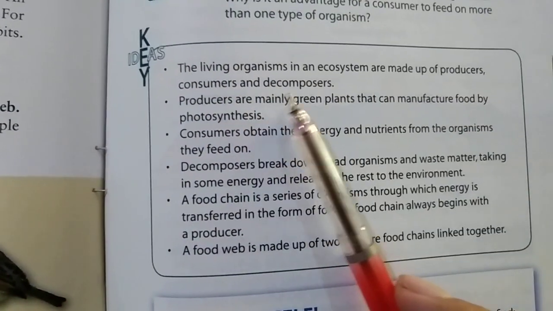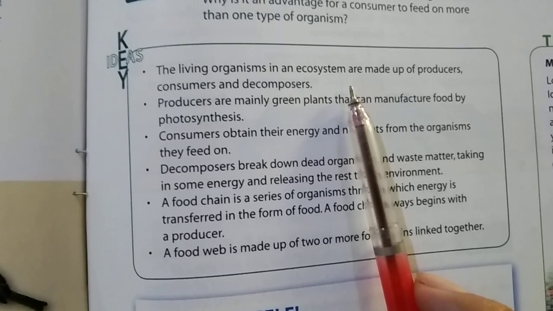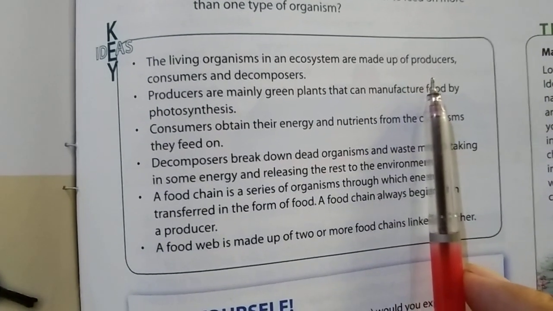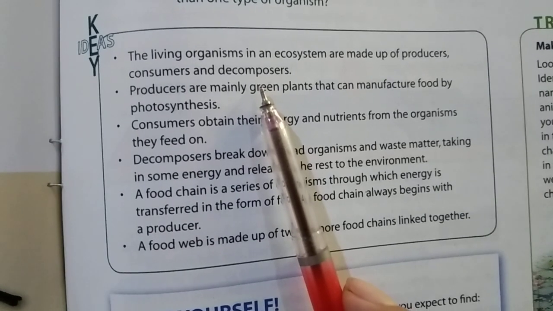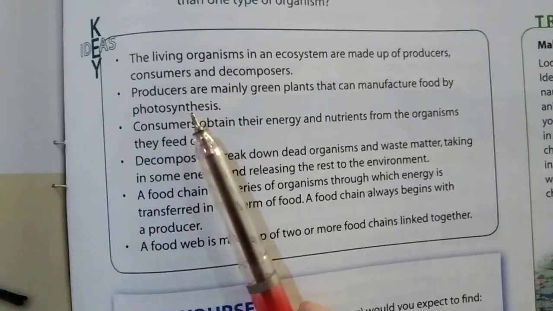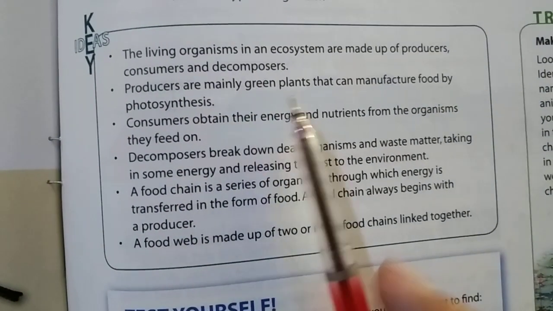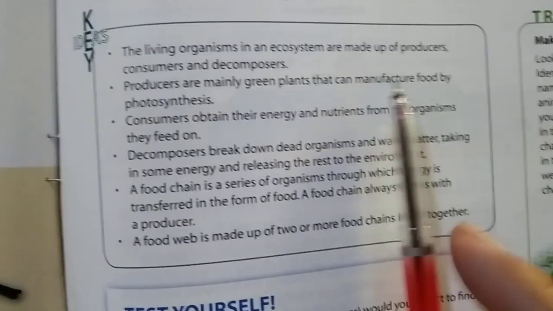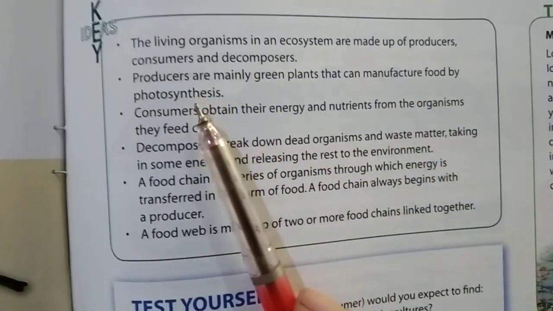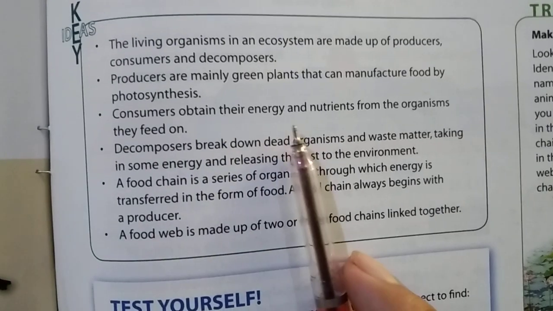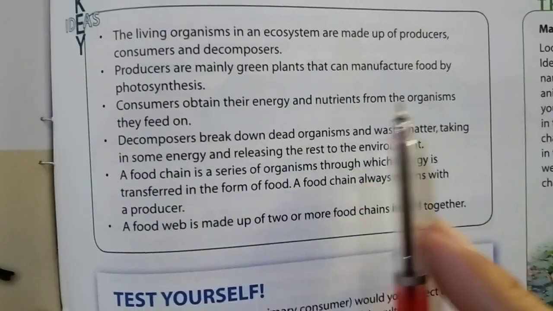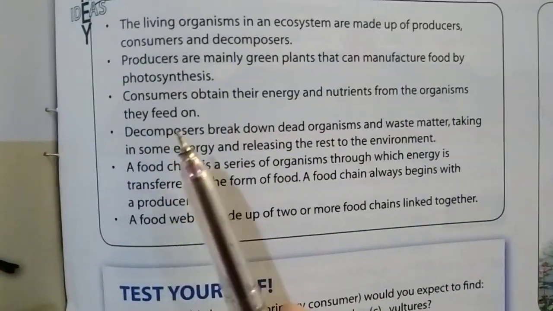The living organisms in an ecosystem are made up of producers, consumers and decomposers. Producers are mainly green plants that can manufacture food by photosynthesis. Consumers obtain their energy and nutrients from the organisms they feed on.